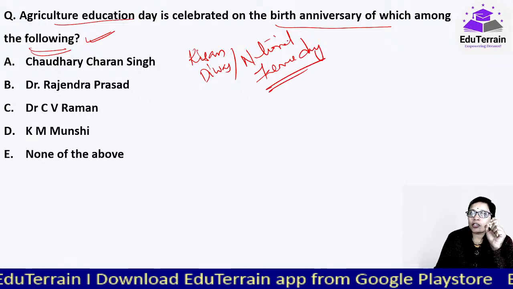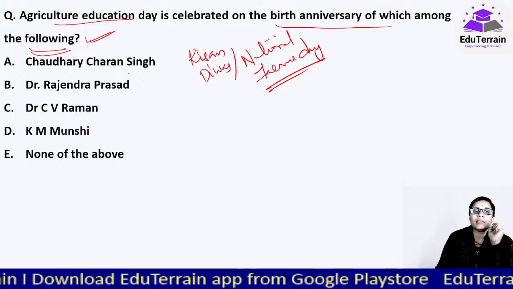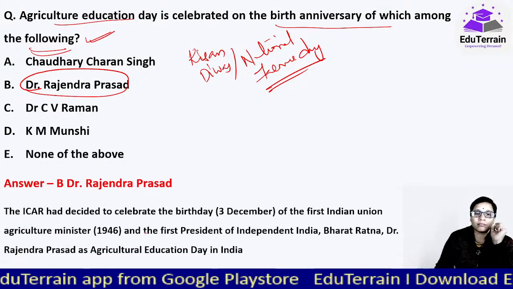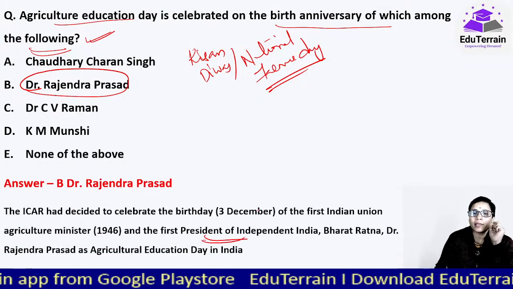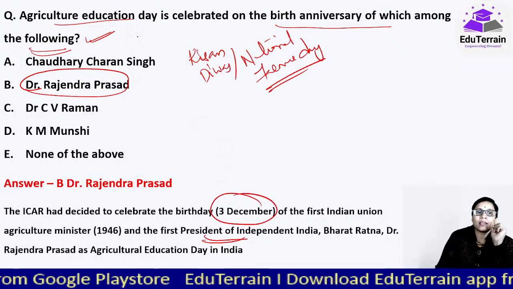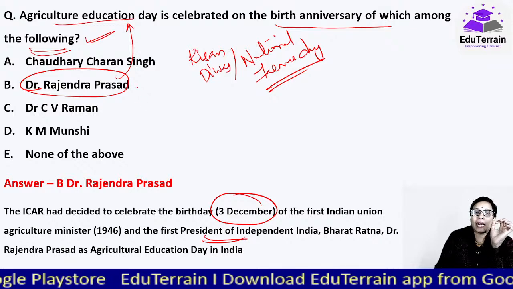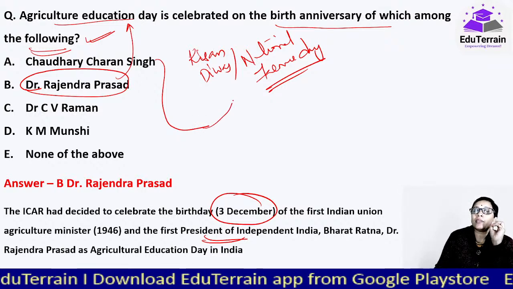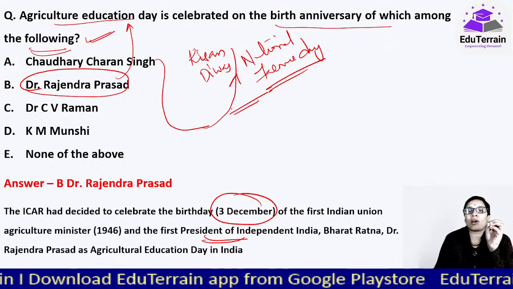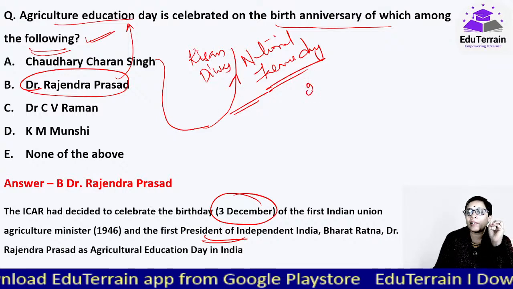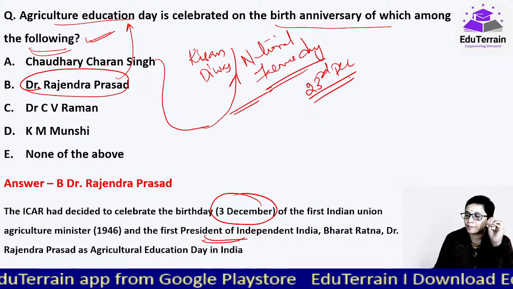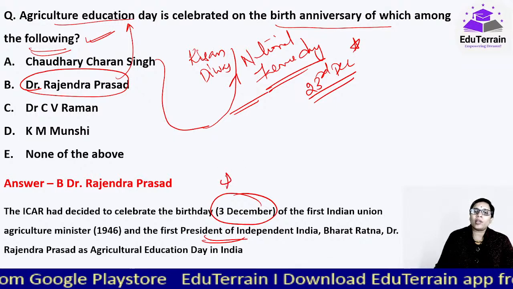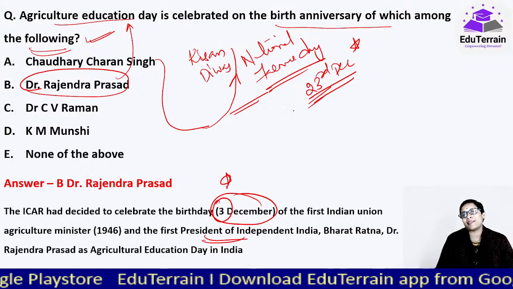Okay. Now Agriculture Education Day is celebrated on the birth anniversary of Dr. Rajendra Prasad, our first President of Independent India. Okay, that is on 3rd December. This is Agriculture Education Day. And Chaudhry Charan Singh, ये हमारे former Prime Minister है, and his birth anniversary is celebrated as the National Farmer Day or the Kisan Divas, which we celebrate every year on 23rd December. Okay, important. ये दोनों आप याद रखिए, बहुत आसपास में 3rd December एक है and 23rd December एक है.